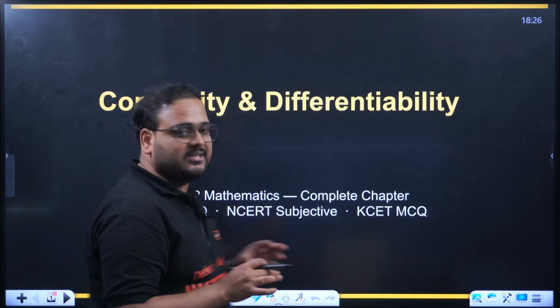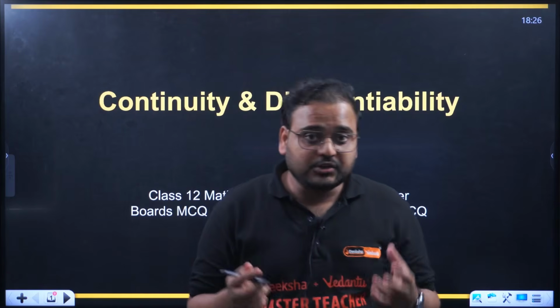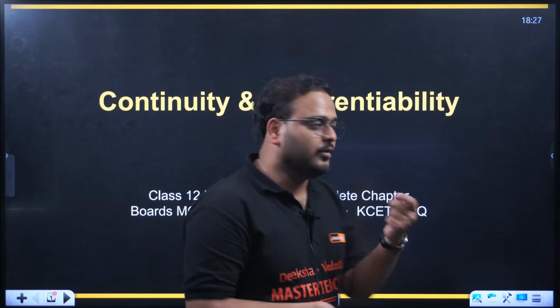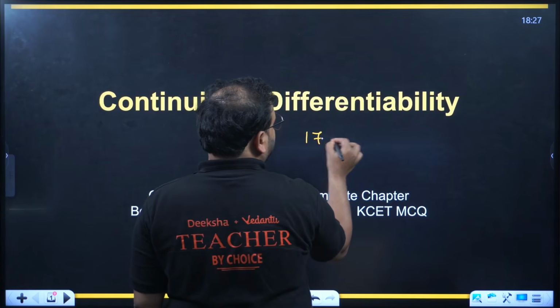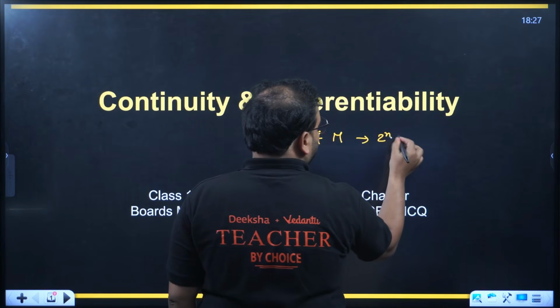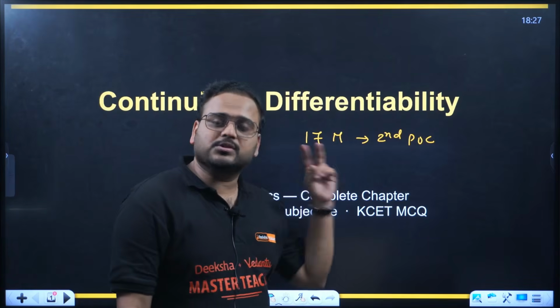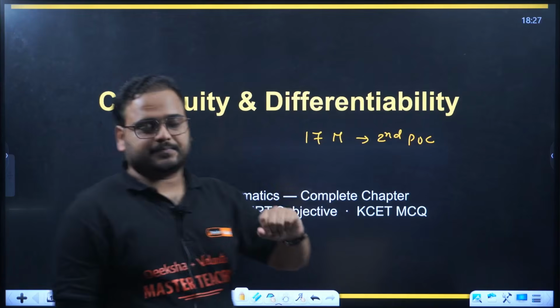In this one short lecture today, we're going to cover a major chapter in the preparation of KCET. Why major? Two reasons. Very high weightage. Very recently, I think 2 days back, your blueprint for boards is out. If you have gone through the blueprint, you will know this chapter, this year as well, is coming for 17 marks in second PUC board, out of which you'll have 3 MCQs, 1 2 marker, 1 3 marker, 1 5 marker, as well as 1 4 marker question.